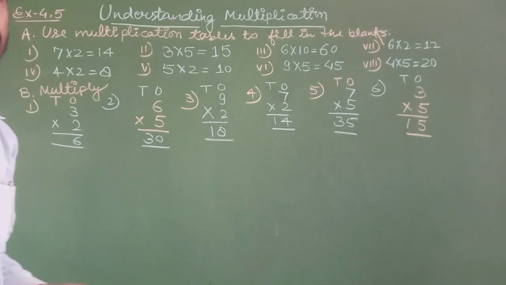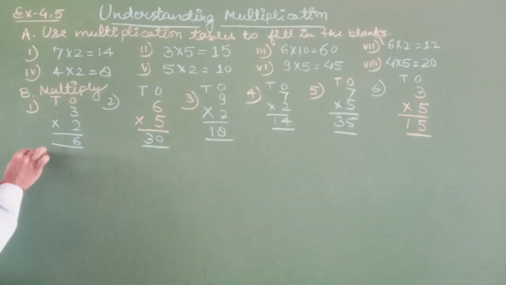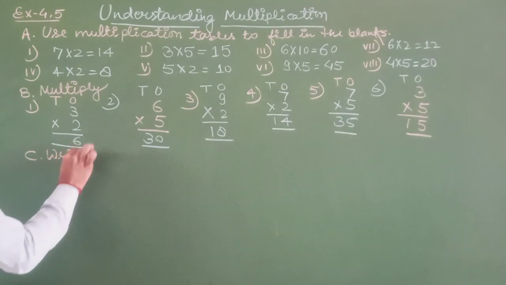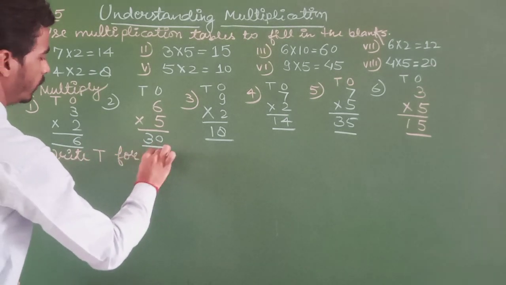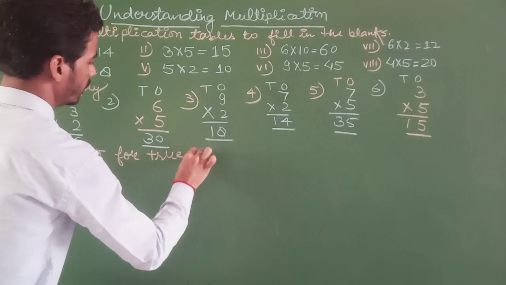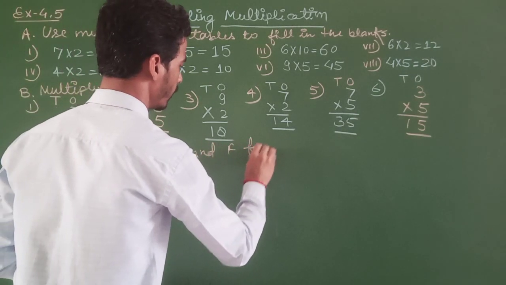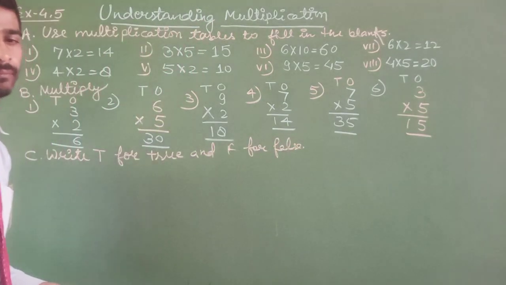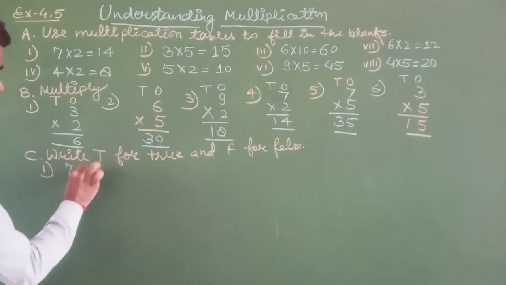And now the next question is question number C. Write T for true and F for false. The first one is 7 times 5 is 45.